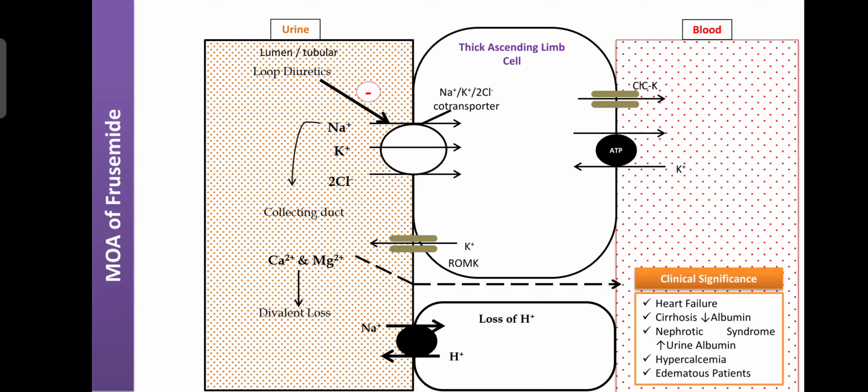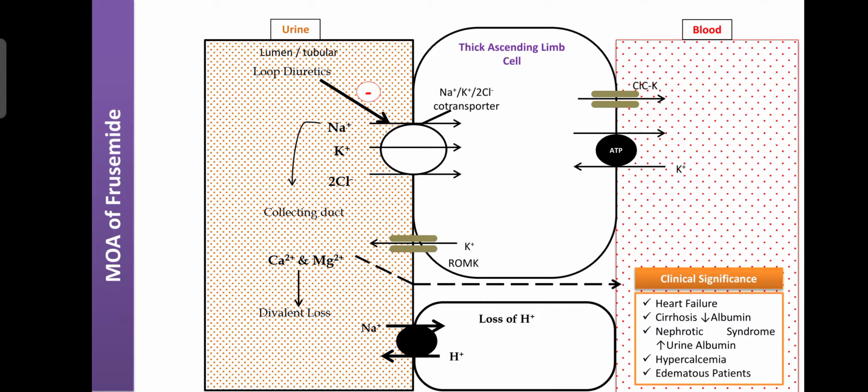Due to this mechanism, loop diuretics like furosemide are clinically helpful for the management of heart failure. They are also used in the management of cirrhosis, and they are applied for the treatment of nephrotic syndrome because they enhance the excretion of urine albumin. They are also helpful for the treatment of hypercalcemia, and they are even used in the treatment of edema in patients.